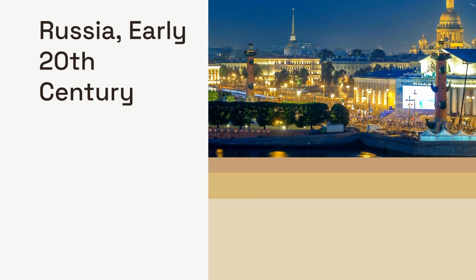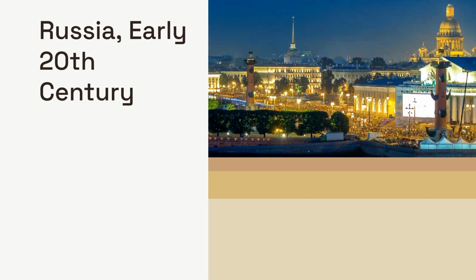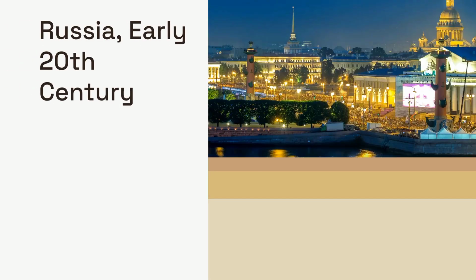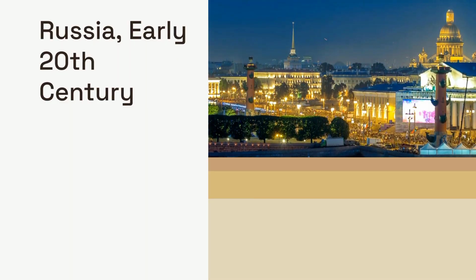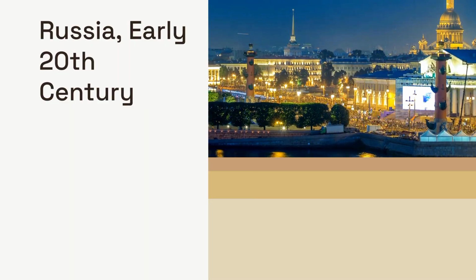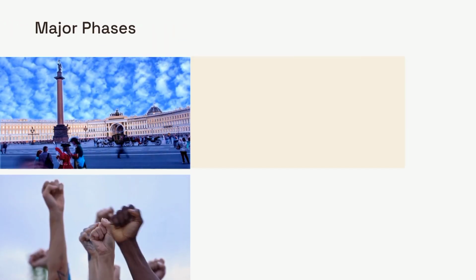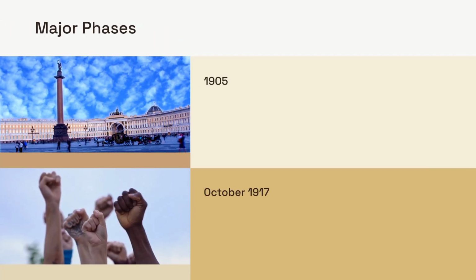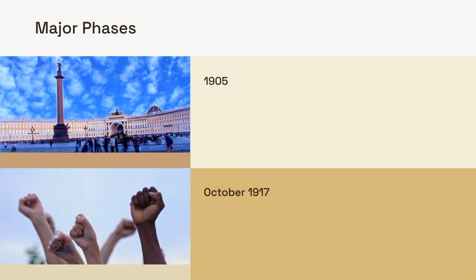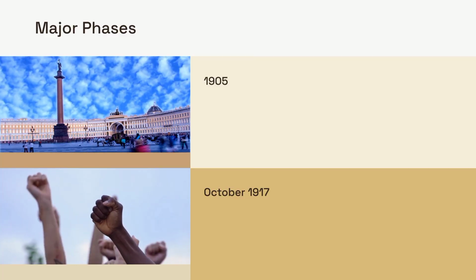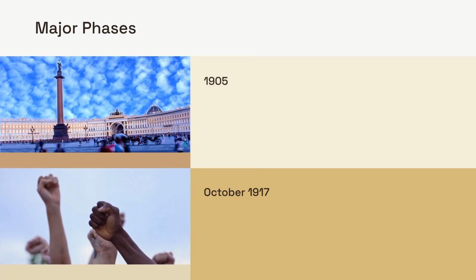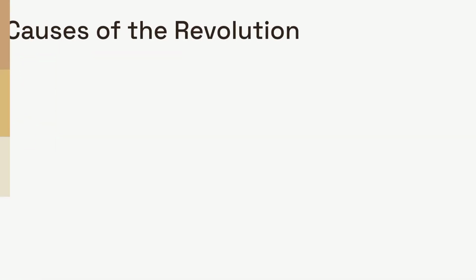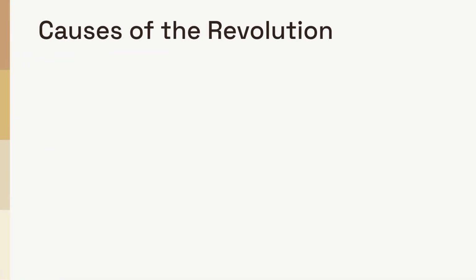To understand the revolution, we must first set the scene. Russia in the early 1900s was a vast empire characterized by deep social divisions, industrial underdevelopment, and an archaic political system. The revolution wasn't a single event. Key phases include the failed 1905 uprising, the February 1917 revolution which overthrew the Tsar, and the October 1917 Bolshevik seizure of power. What led to this explosive social and political upheaval?